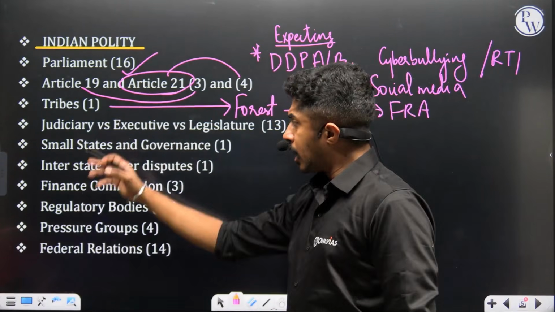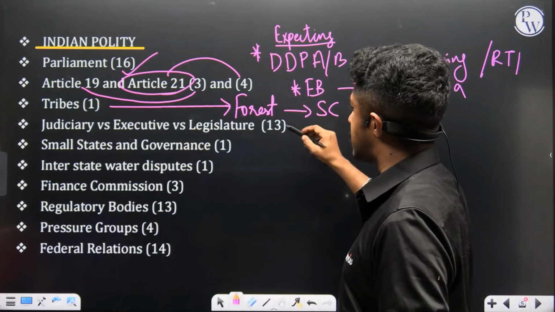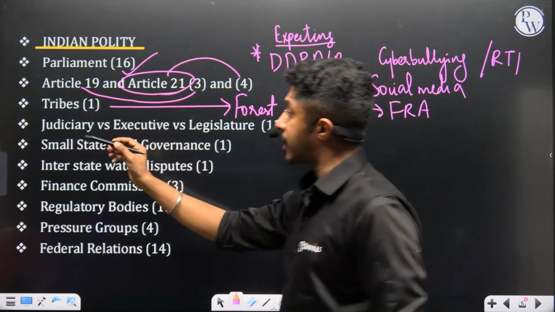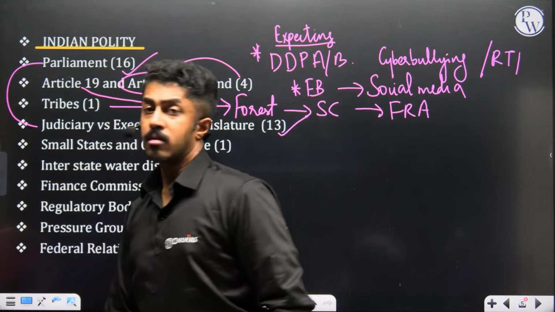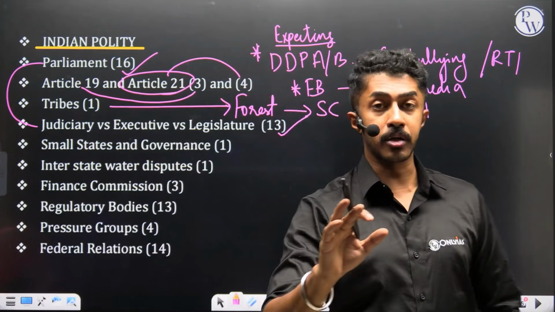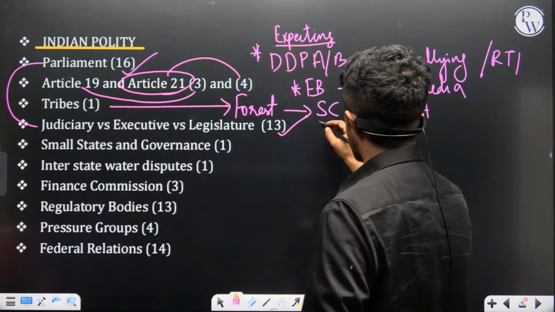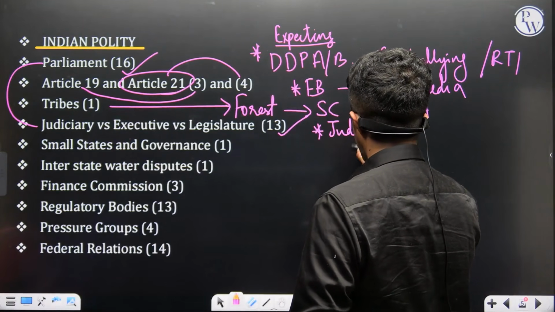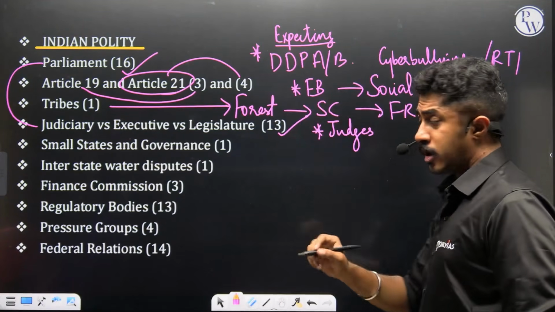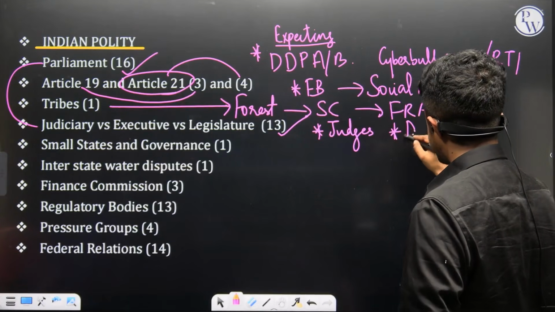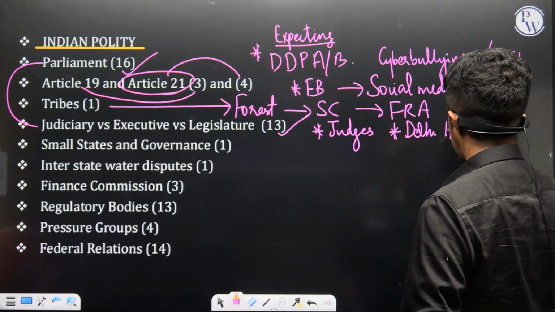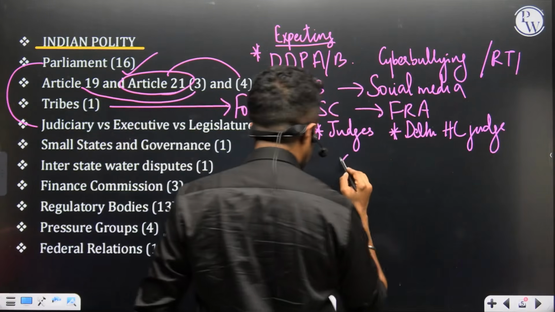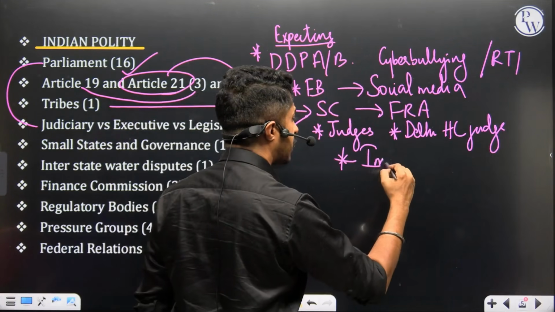Clear? Judiciary versus executive versus legislature. 13 questions in 11 years. Again, another topic that is of predominant importance. This year, we can definitely expect questions on the judge's appointment, the whole issue of the Delhi High Court judge. We can even expect direct questions like what is the impeachment procedure?